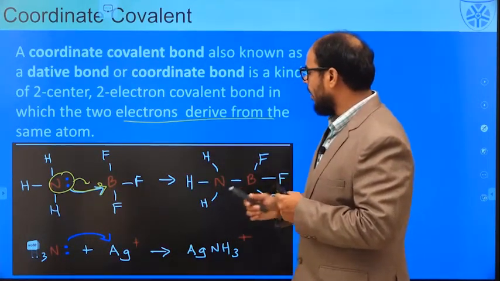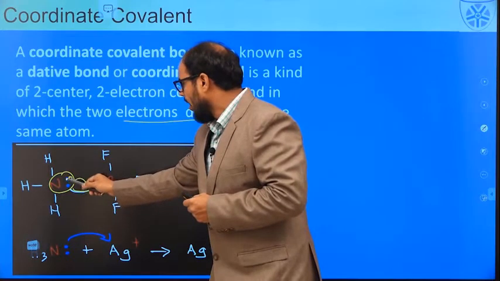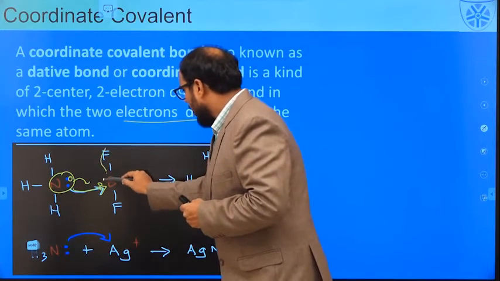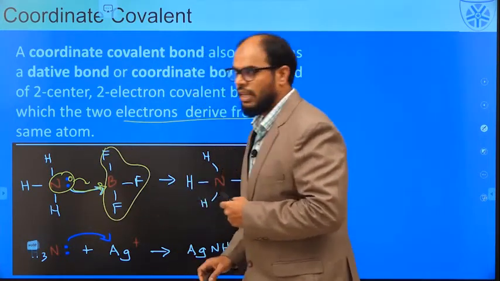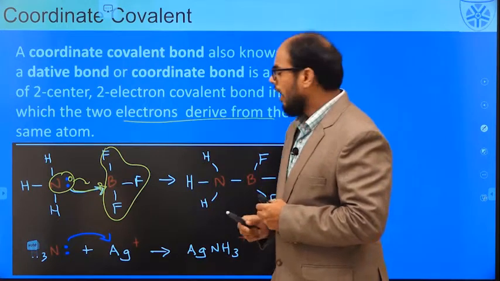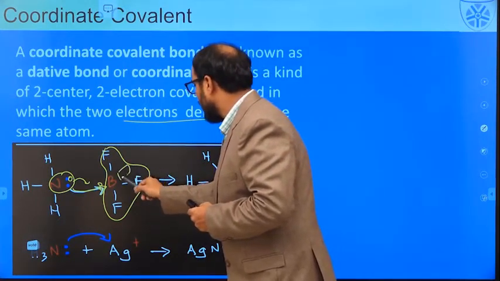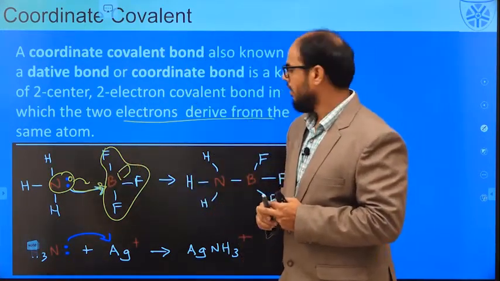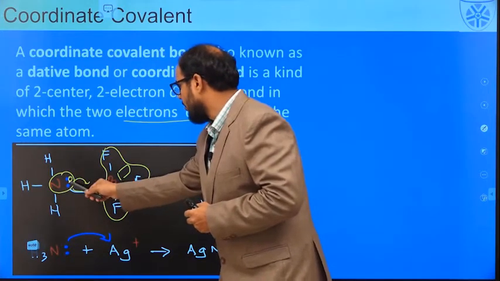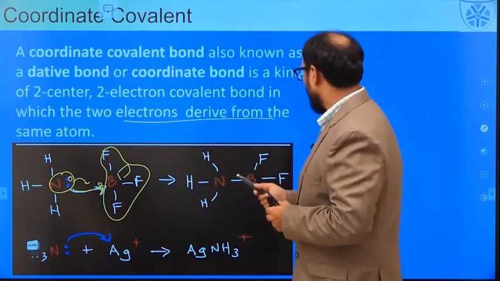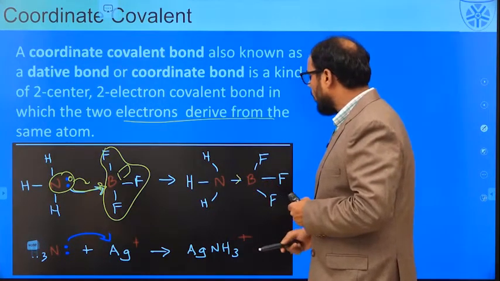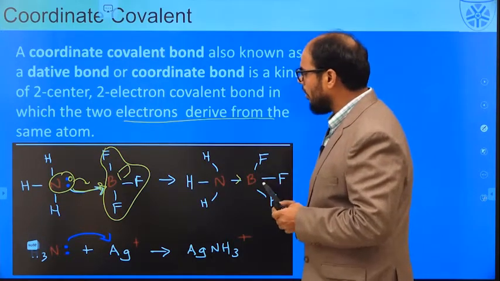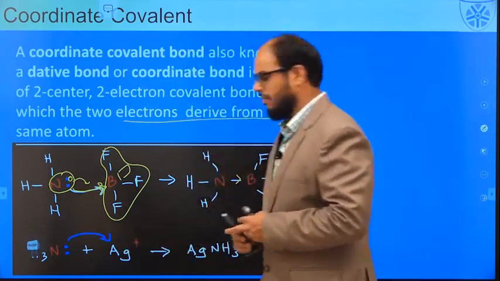In this case, we have an ammonia molecule, and this ammonia molecule has a lone pair of electrons on the nitrogen atom. And we have another entity, BF3, which is a Lewis acid. This Lewis acid is electron deficient in nature. It requires two electrons to attain the stability of an octet. These two electrons are coming from the nitrogen atom. So this is the way a coordinate covalent bond is formed between ammonia and BF3. A similar coordinate covalent bond is formed between ammonia and a silver ion.